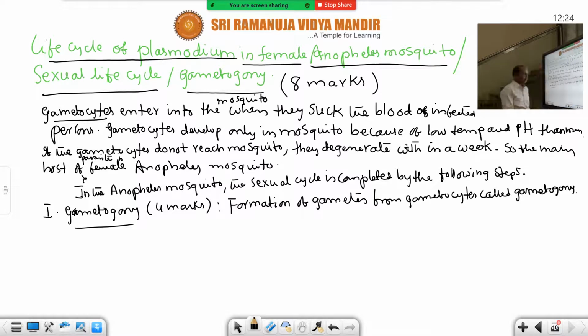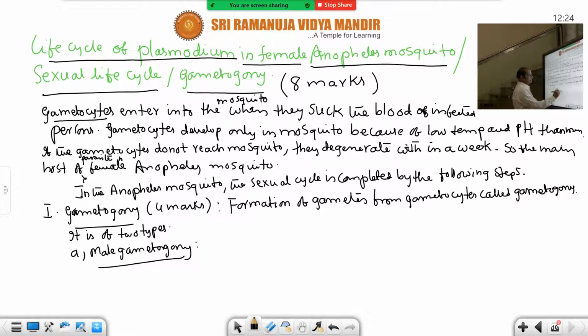So let us see gametogeny again, completed in 2 steps. It is of 2 types: male gametogeny and female gametogeny. In this subheading, let us keep male gametogeny. Production of male gametes from male gametocytes is called male gametogeny.